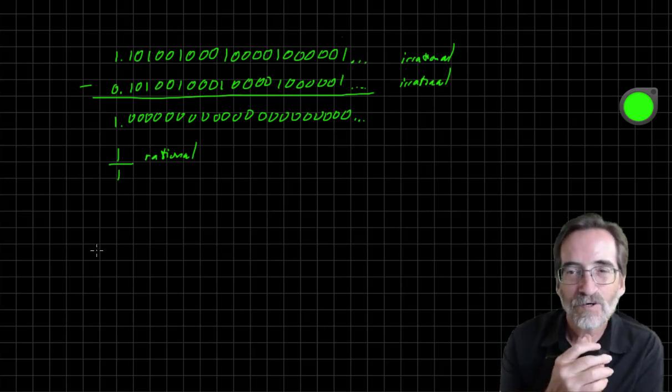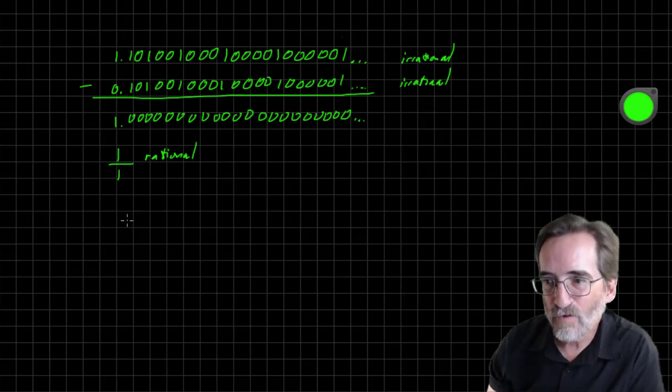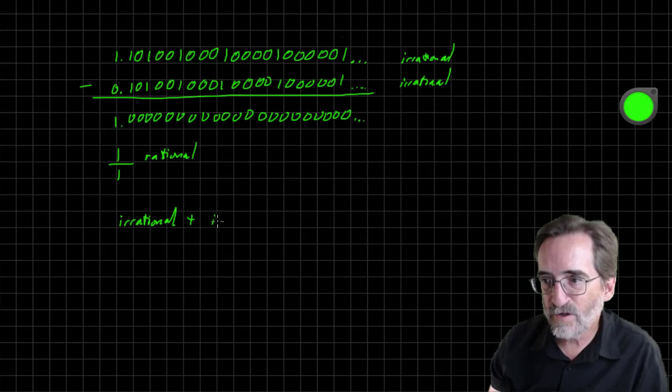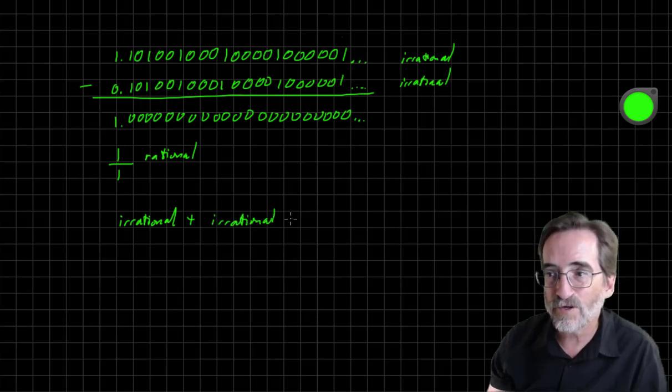Okay? So just be aware that when we do an irrational plus another irrational number, the answer could be irrational, but it is possible for it to be rational as well.